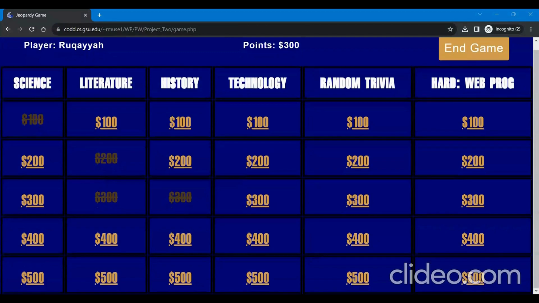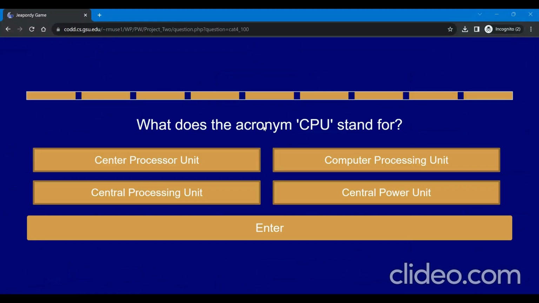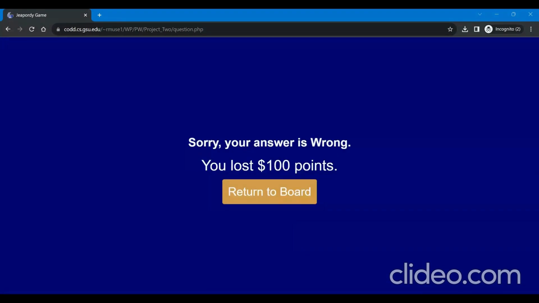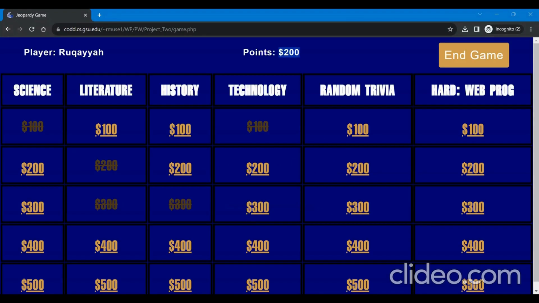Let's go for Technology 100. What does the acronym CPU stand for? This is the Central Processing Unit, but let's pick a wrong answer. Central Power Unit. If we click Enter, it tells us that our answer is wrong and the amount of points that we lost. And if we turn to the board, we can see that we have indeed lost 100 points.